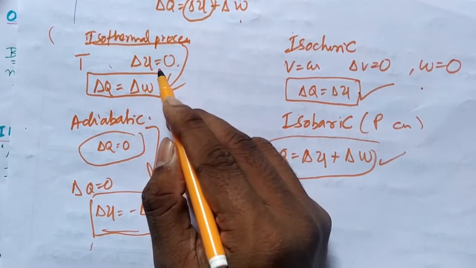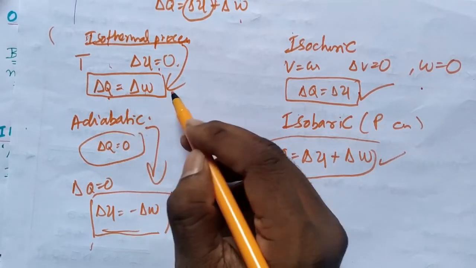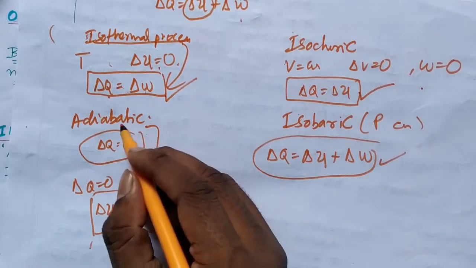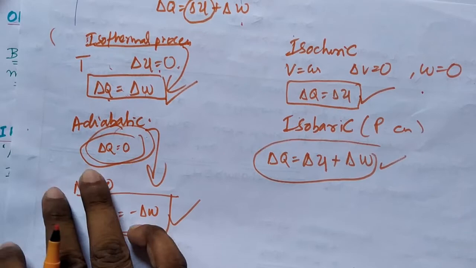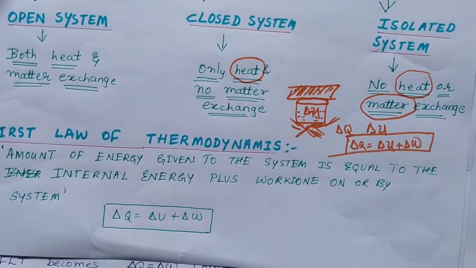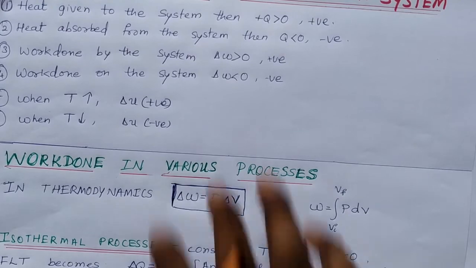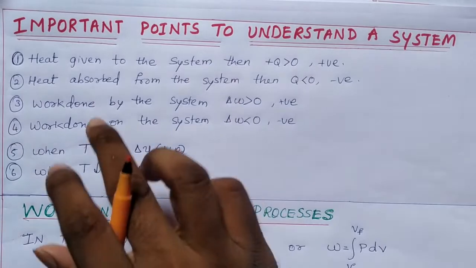In isothermal process, the change in internal energy will be 0, so the amount of heat given to the system will be used for work done. In adiabatic process, the heat supply is 0, so the change in internal energy will be the negative of work done, isn't it? Yes. Okay, see, pause the video or slow it down so that you get a better understanding of the concept.